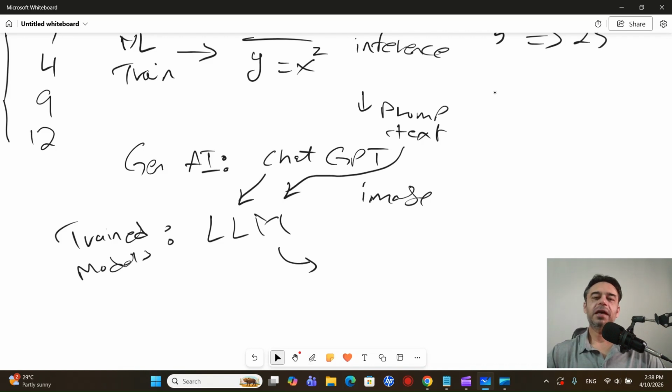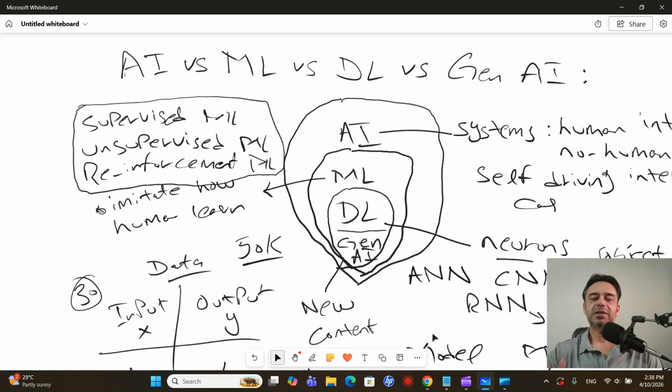So generative AI is one of the most popular types of AI, and using generative AI we can generate videos, songs, images just by using a very simple prompt. So that is a very basic overview of these different terminologies: AI, machine learning, deep learning, and generative AI.